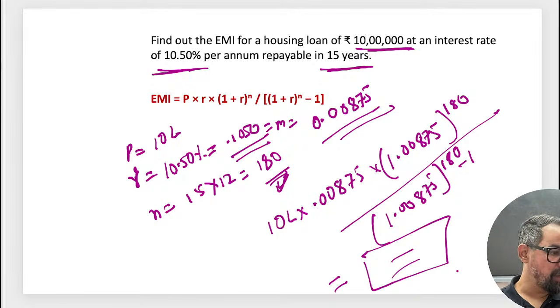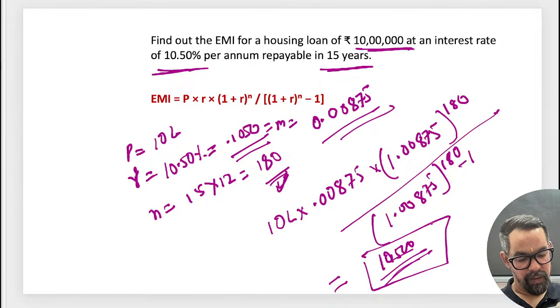When it is 10,500, it is coming 10,500. Yes, 10,500.